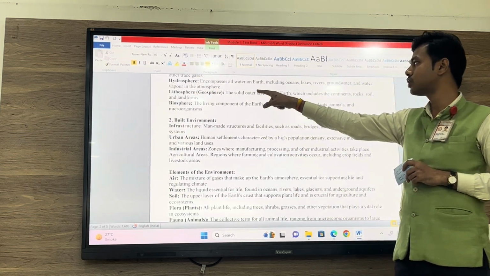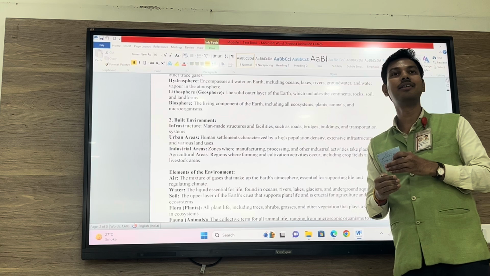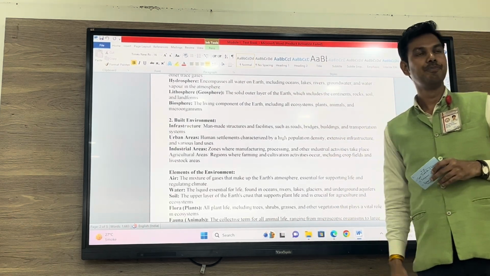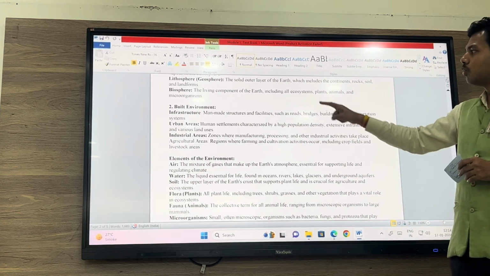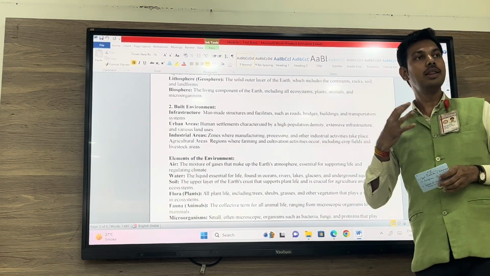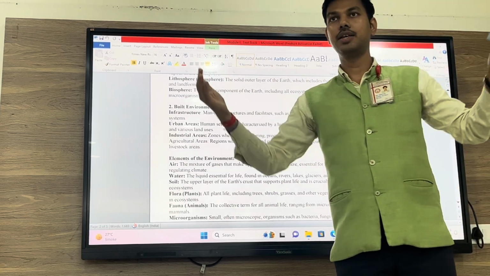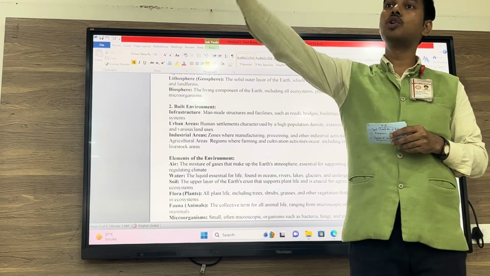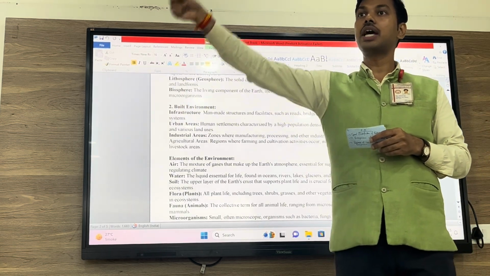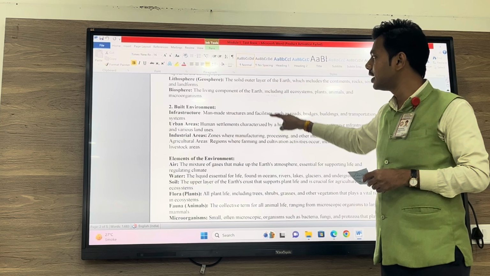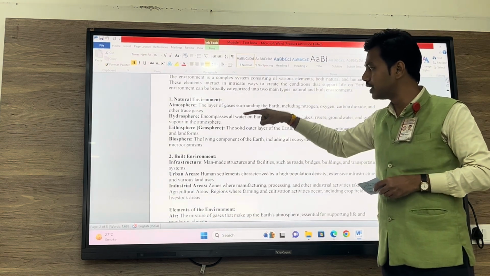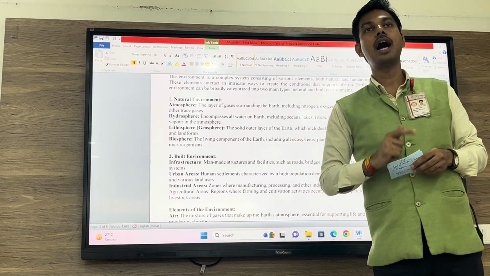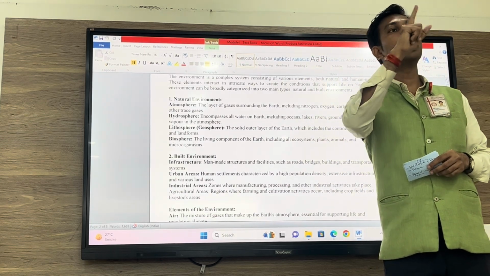Lithosphere and geosphere talk about the solid outer layer, which is nothing but the surface, the land that we are standing on. Then what is biosphere? All these living elements, we, microbes, all species, and all the non-living elements which are on the planet, which are in atmosphere, hydrosphere, lithosphere. If I say one term for which sphere they are in, I will say they are in biosphere.